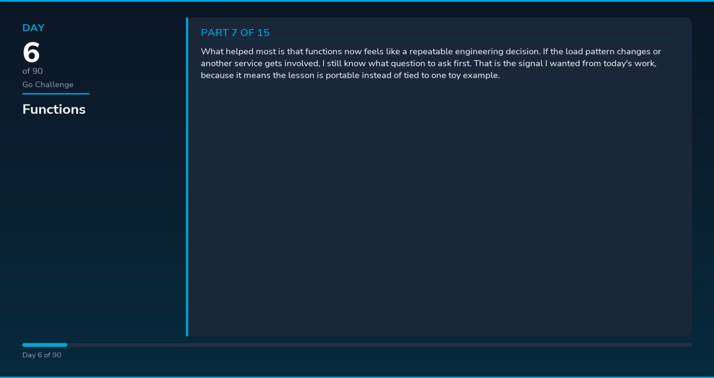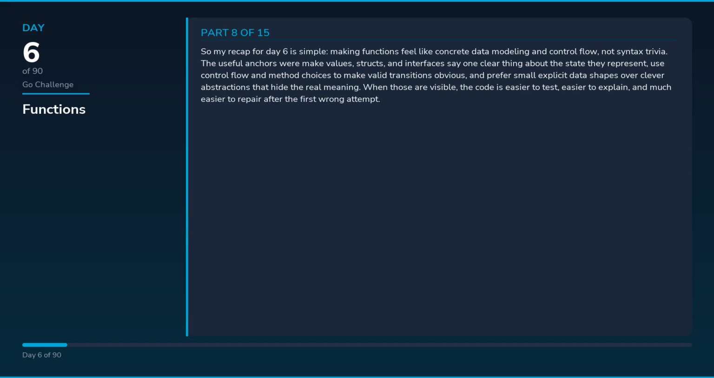So my recap for day 6 is simple: making functions feel like concrete data modeling and control flow, not syntax trivia. The useful anchors were make values, structs, and interfaces say one clear thing about the state they represent, use control flow and method choices to make valid transitions obvious, and prefer small explicit data shapes over clever abstractions that hide the real meaning. When those are visible, the code is easier to test, easier to explain, and much easier to repair after the first wrong attempt.